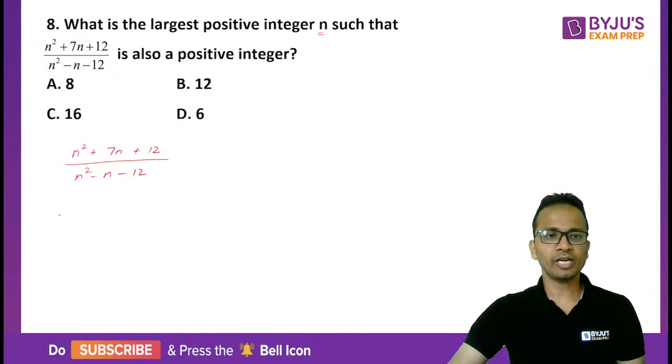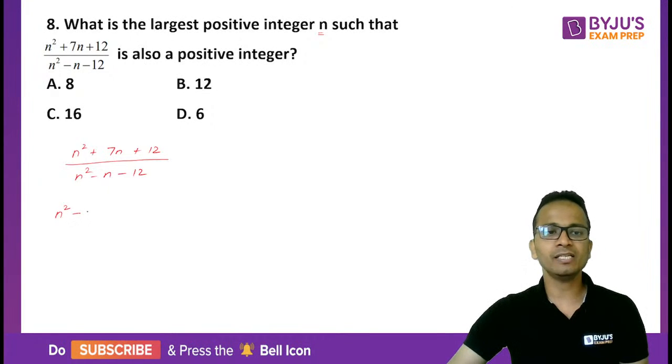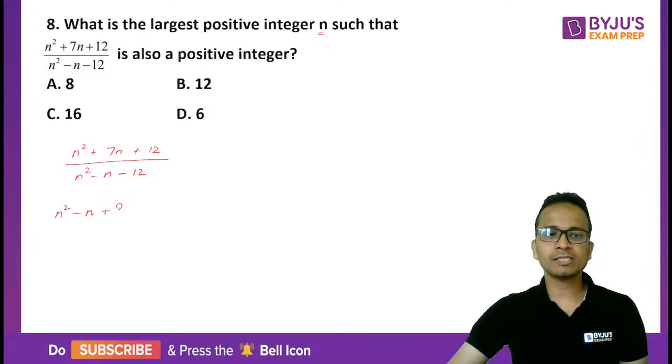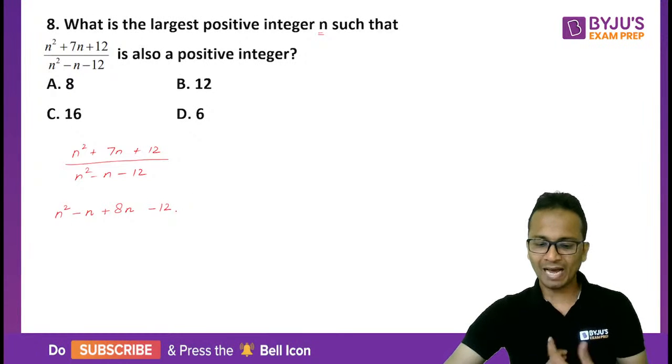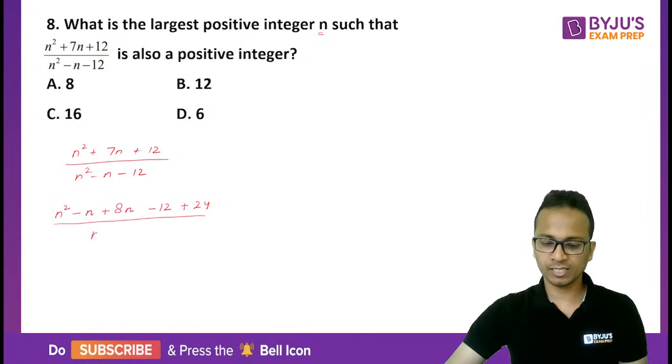Okay, so if I'll write n square as it is plus 7n, so I can write plus 7n as minus n because I have minus n in the denominator. Okay, so to balance it out, I'll have to write plus 8n. Okay, then again I'll write minus 12 because it is there in the denominator. To balance it, I will write it as plus 24. Okay, and the denominator as it is, that is n square minus n minus 12.